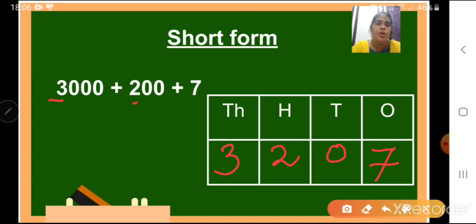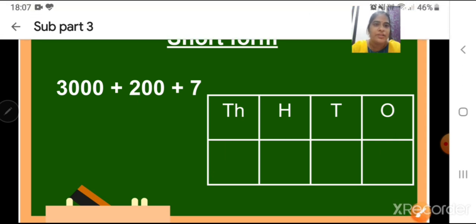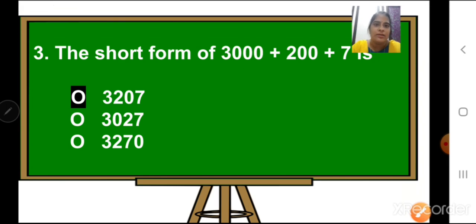3207. Now if you want to draw the table and if you want to make sure what your answer is, you can do it in that rough paper. After that you can just click on the correct answer. Our answer is 3207.